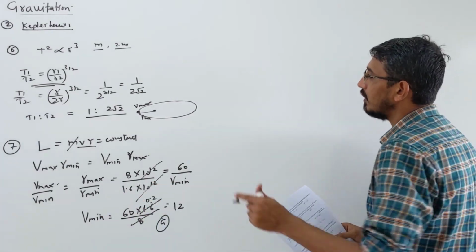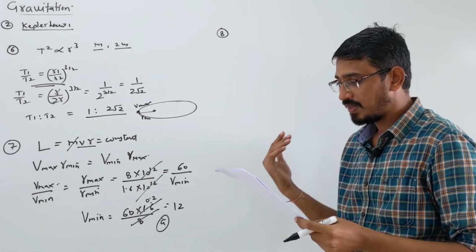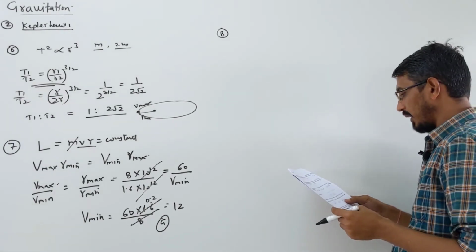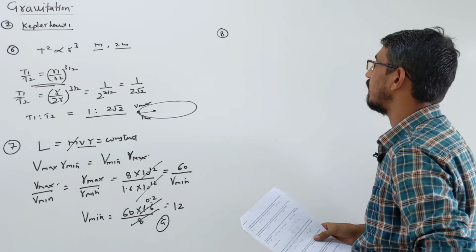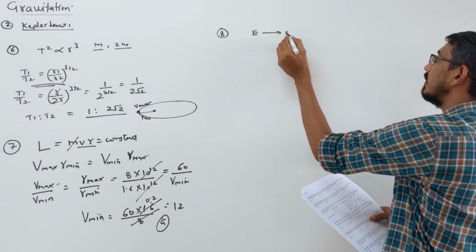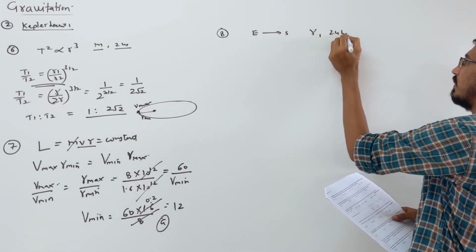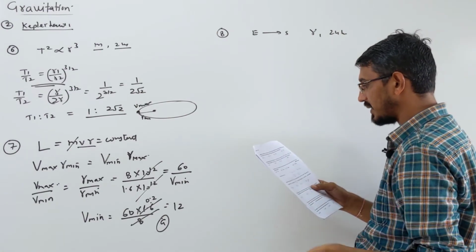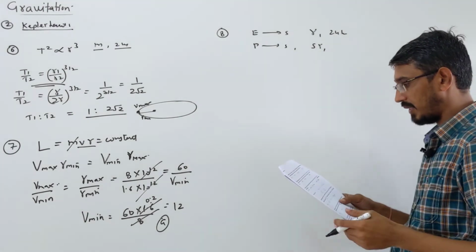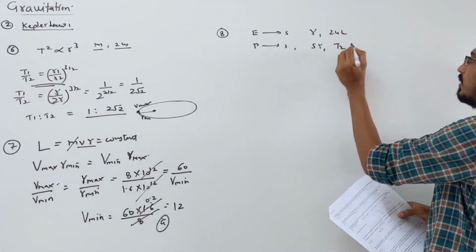Okay. Question number 8: the distance of a planet from the sun is 5 times the distance between the earth and sun, and the time period of the planet is asked. So two things they are comparing. First they are comparing earth and sun. That distance we know, let's call it R, and the time period we know. Then they are comparing some other planet and sun. The distance of the planet from the sun is 5 times that of the earth.